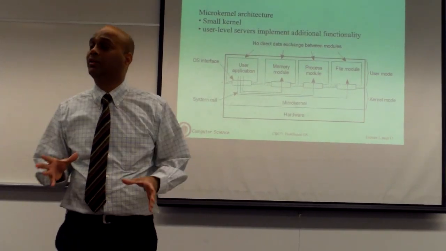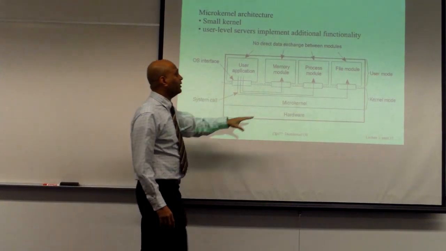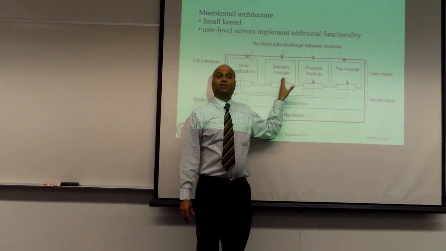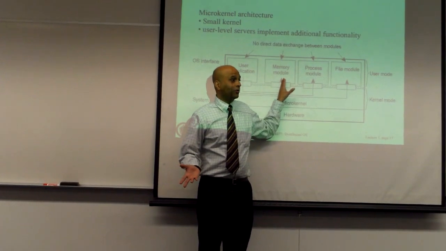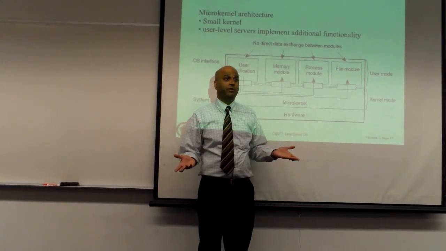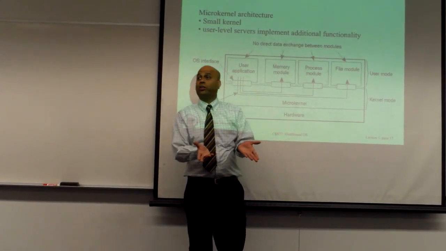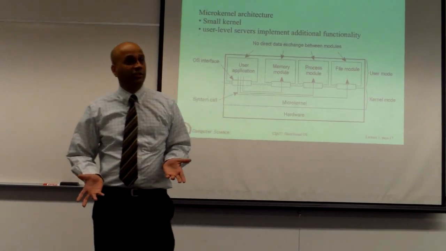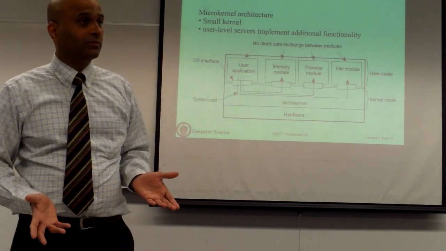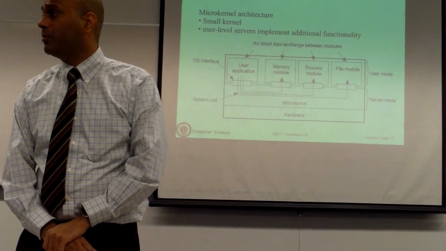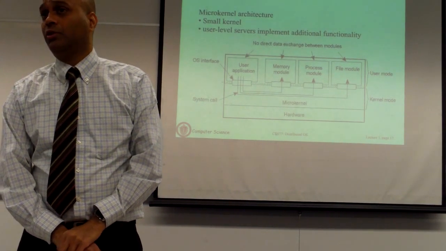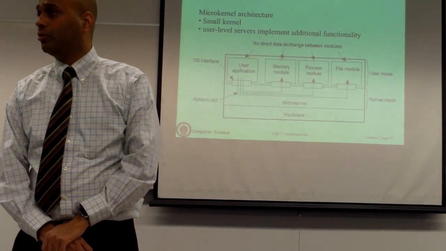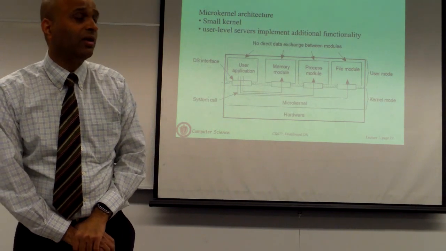In a monolithic architecture, if one component needs to invoke another component, you simply make a function call. The memory manager may have an internal API, you simply call that method. Function calls are cheap, messages are not. So this is going to have a high performance overhead. So in other words, microkernels tend to be slower than monolithic kernels.